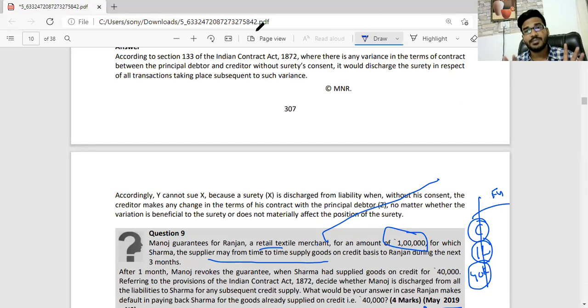Today's discussion covered the types of guarantees: specific, continuing, and fidelity. The revocation concept: only a continuing guarantee can be revoked, and a specific guarantee can also be revoked before liability arises. But in all guarantees, they can limit their liabilities. Is everyone clear up to types of guarantees?